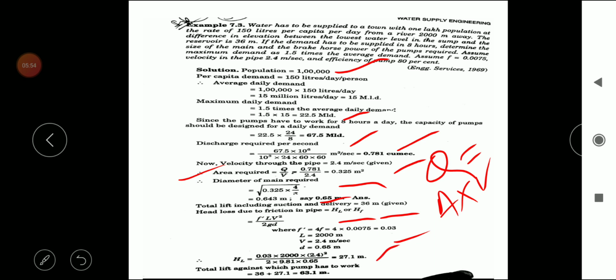Total lift against which the pump has to work is 36 meter plus 27.1, which is equal to 63.1 meter.